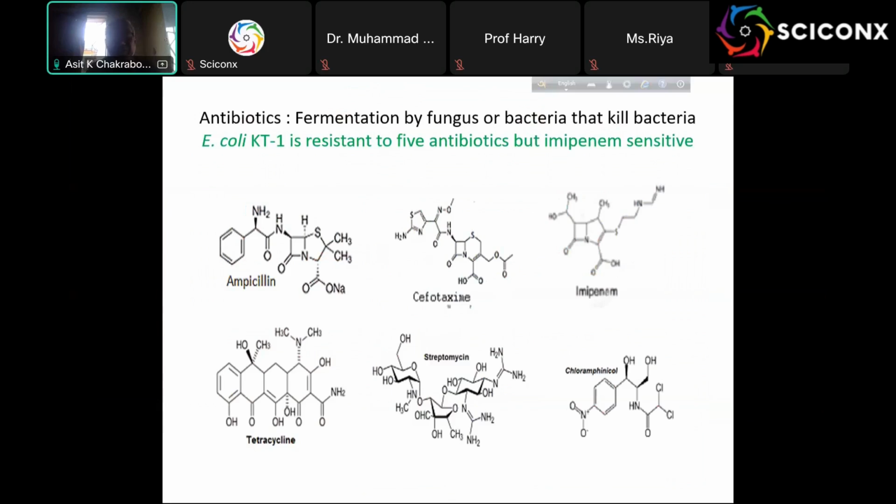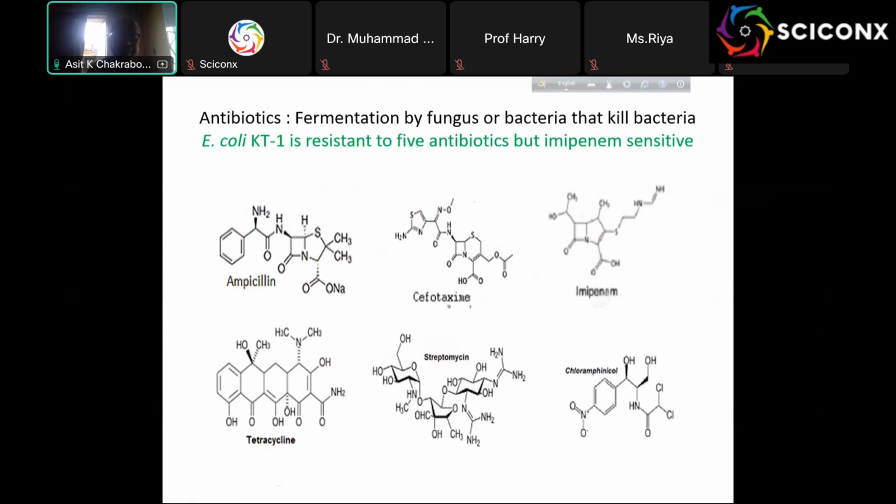I have told you the method, which is simple, but I have to talk about some of the previous story, because of why we are working on this. We all know these drugs: ampicillin, cefotaxime, imipenem, they are penicillin drugs. This is fifth generation, this is third generation. And tetracycline, streptomycin, chloramphenicol are fermented products of yeast, other fungi or bacteria.